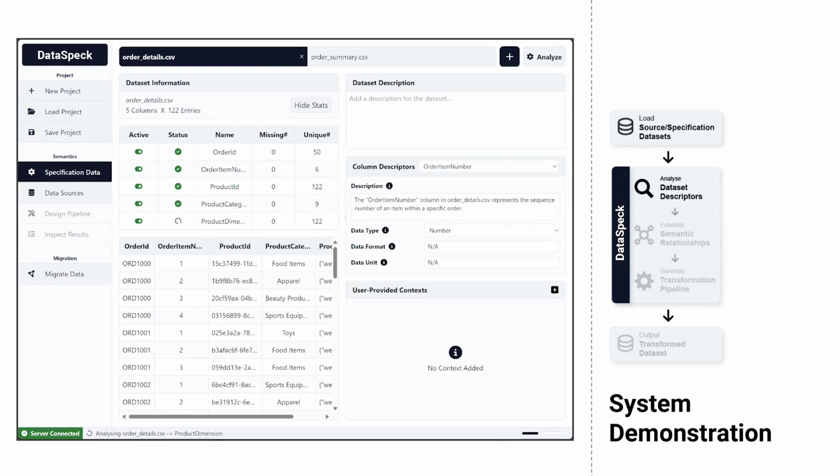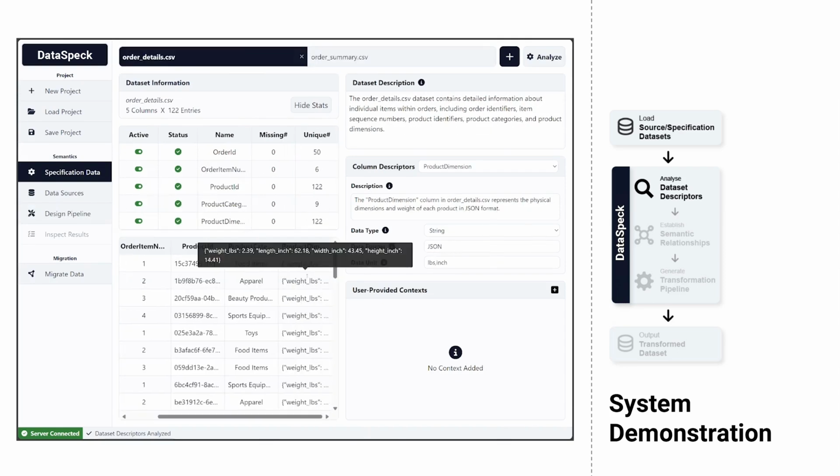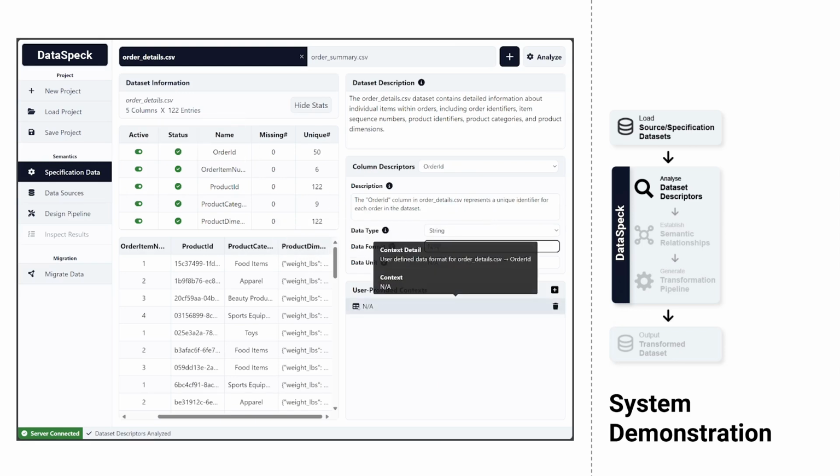By sampling only a few rows, our system is able to infer data formats, data units, and even complex data structures. Furthermore, our system provides a reasoning to support each inference. The user can manually edit any descriptor if they want to, and that gets stored as a user-provided context.